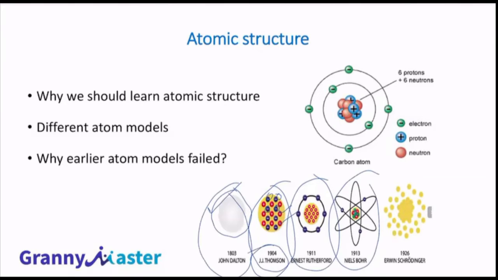But this model failed miserably because we know that electrons and protons are oppositely charged, right? And if oppositely charged particles are close to each other, they will be attracted and collide with each other. All the protons and electrons will collide with each other. And if they collide with each other, the atom will collapse, right?